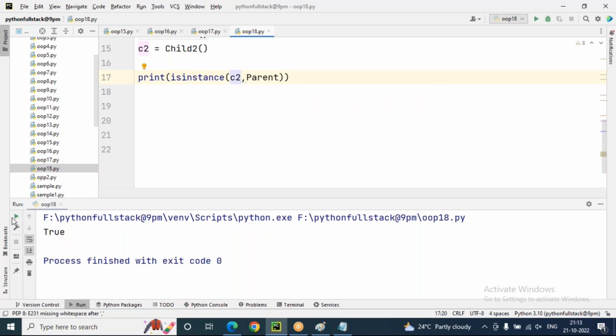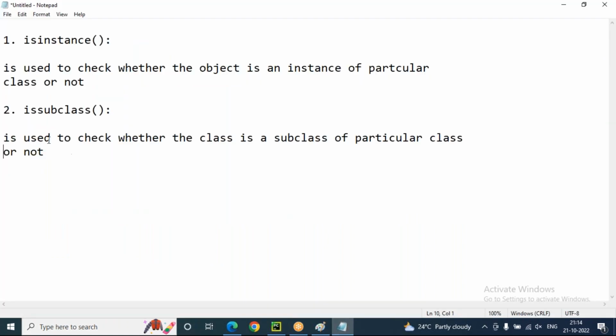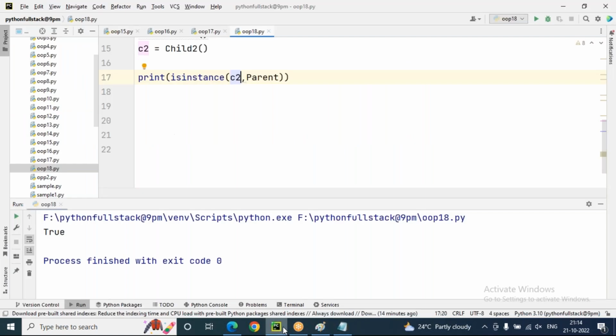So this isinstance method looks like this. With the isinstance method you can check whether an object is an instance of a particular class or not. Next I'm talking about the issubclass method. The issubclass method is used to check whether a class is a subclass of a particular class or not. Let me show you.